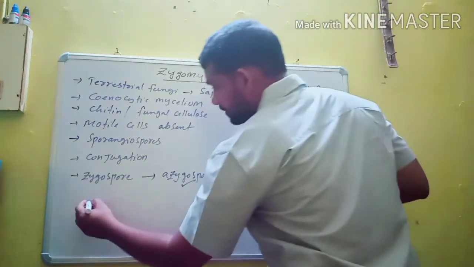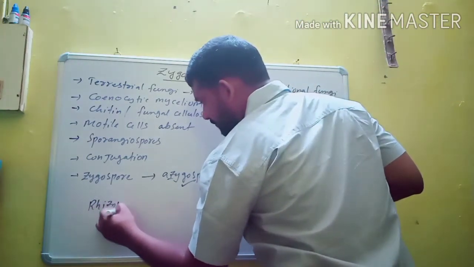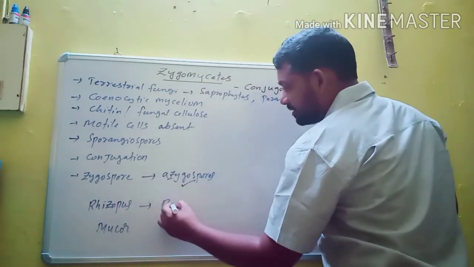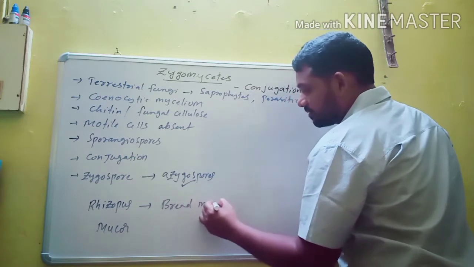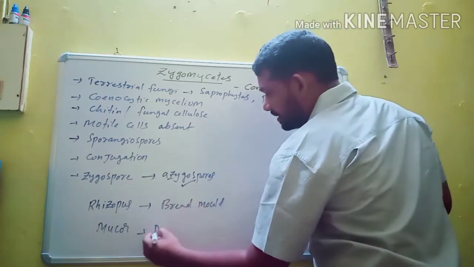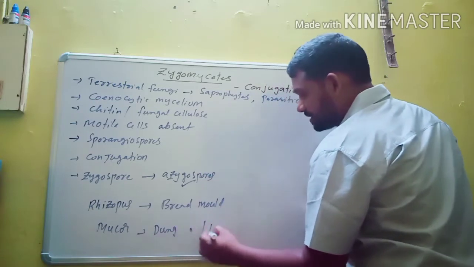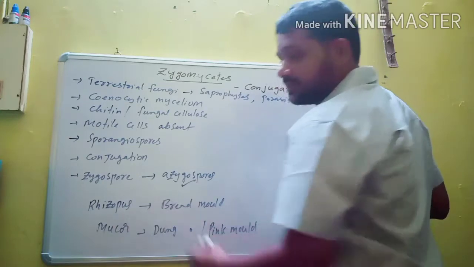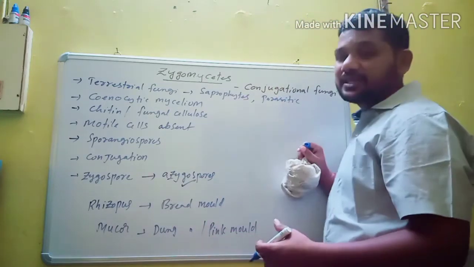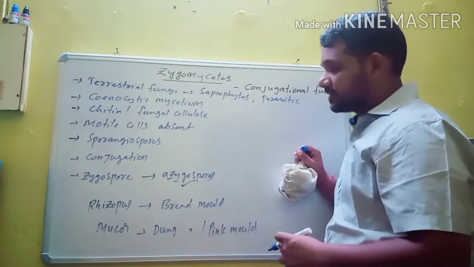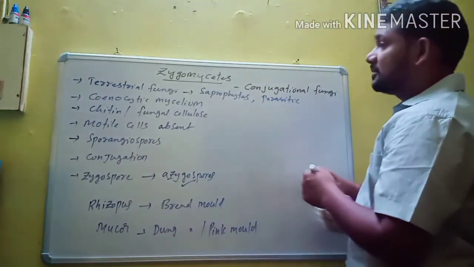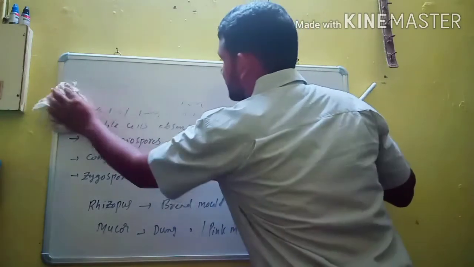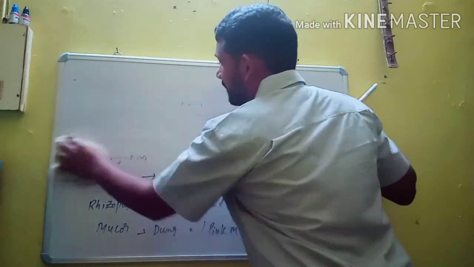Some of the examples are Rhizopus and Mucor. Rhizopus is known as black bread mold, and Mucor is known as dung mold, or it is also known as pink mold. And both Rhizopus and Mucor damage a very large number of foodstuffs. So these are some important characters of Zygomycetes. So this is the first class of kingdom fungi, that is known as Phycomycetes.